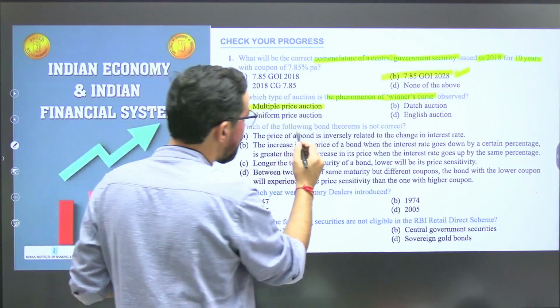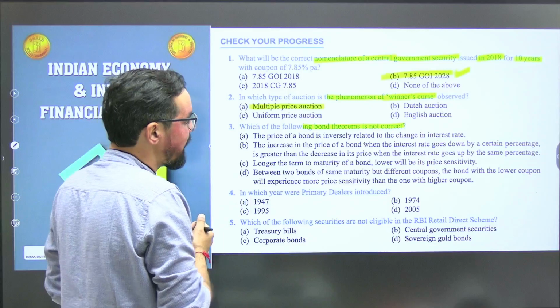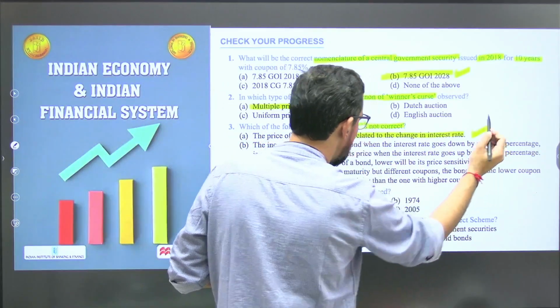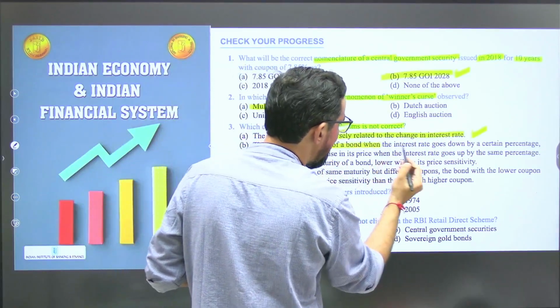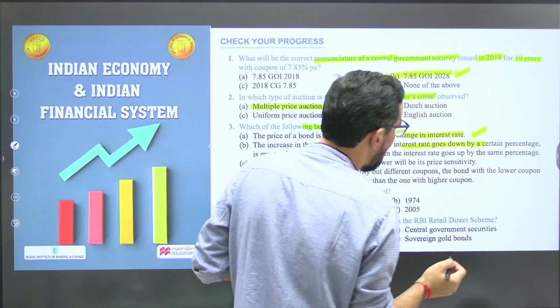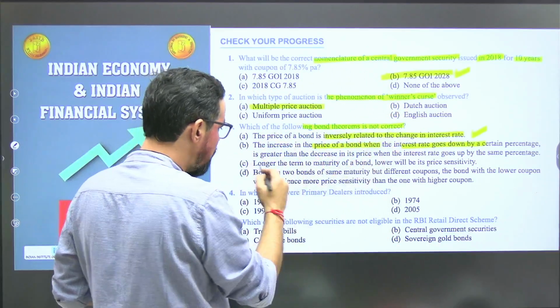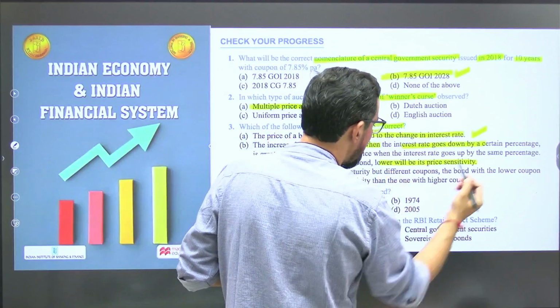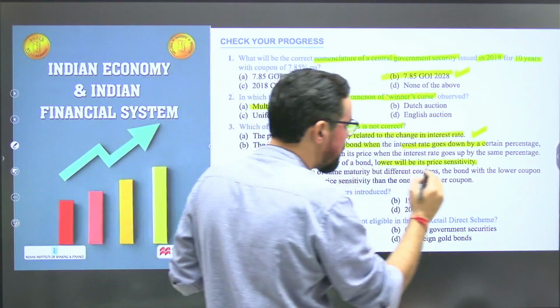Which of the following bond theorems is not correct? So the price of a bond is inversely related to change in interest rate, which is correct. The increase in the price of a bond when the interest rate goes down by a certain percentage, this is also correct. Longer the bond maturity, lower will be the price sensitivity.